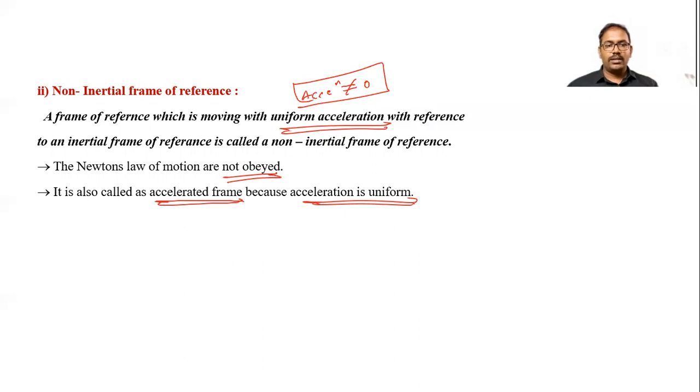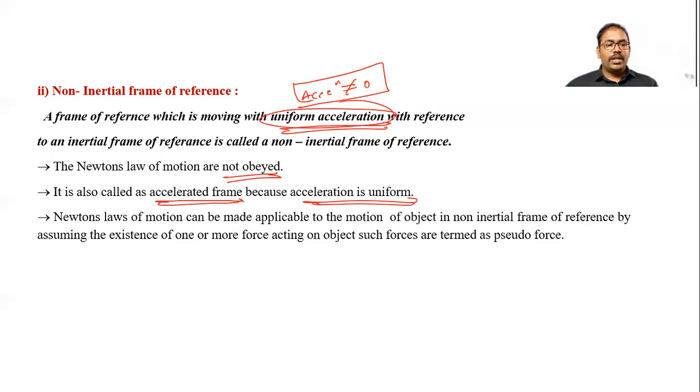This frame of reference has some acceleration. Newton's laws of motion can be made applicable to the motion of an object in a non-inertial frame of reference by assuming the existence of one or more forces acting on the object, which is called a pseudo force.